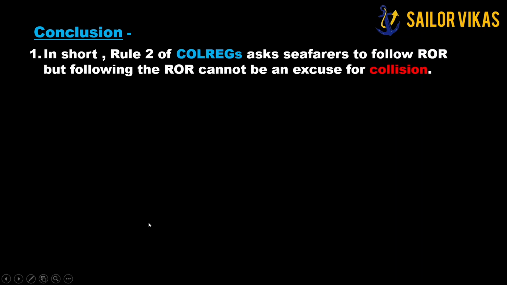Now, moving further, what is the conclusion? Since we have gone into all the parts of all the sections of rule 2, what do we learn from rule 2? The first point: in short, rule 2 of COLREGS asks seafarers to follow the ROR, but while following this ROR, it cannot be an excuse for collision. If you are in a head-on situation and you end up colliding with the other vessel on the starboard side, then you cannot be excused. You have to use common sense at that time. That is what it means.